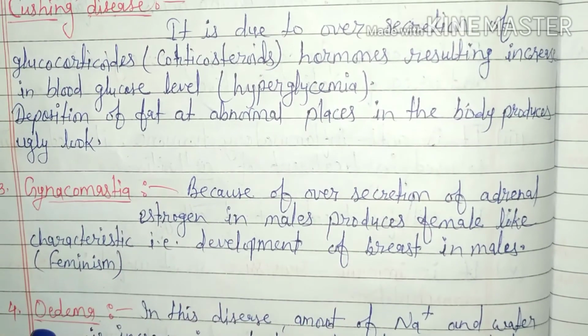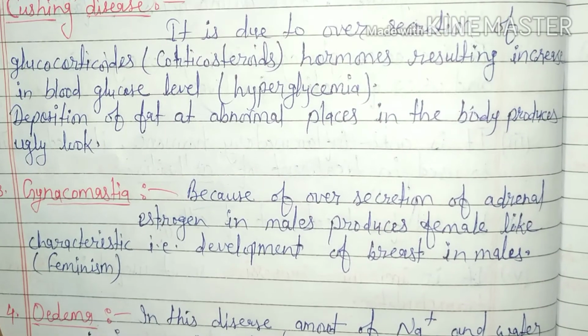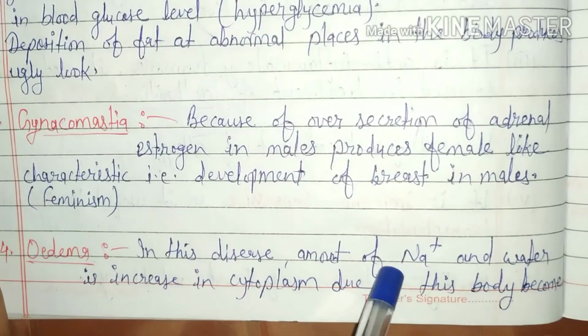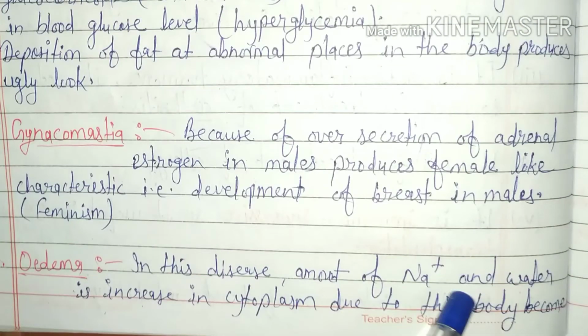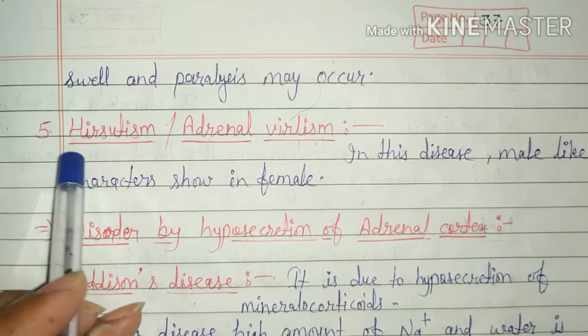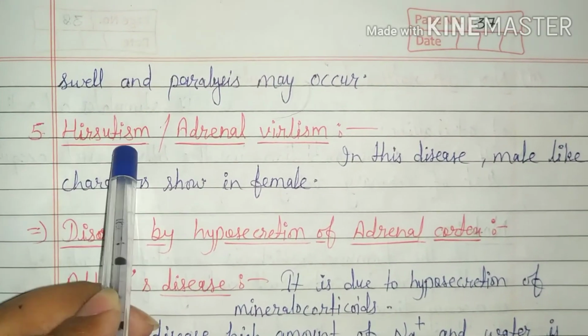Next disease, edema. In this disease, the amount of sodium ions and water is increased in cytoplasm. Due to this, the body becomes swollen and paralysis may occur. Next, hirsutism.